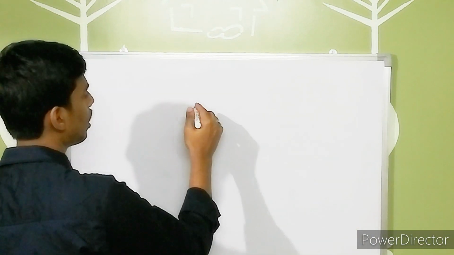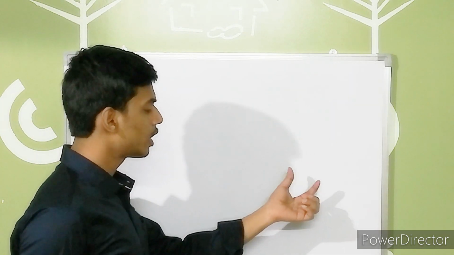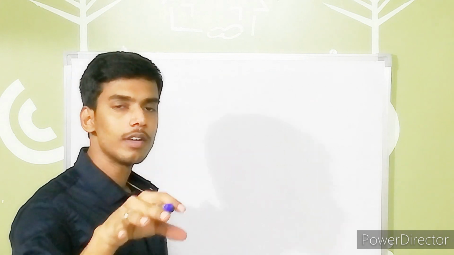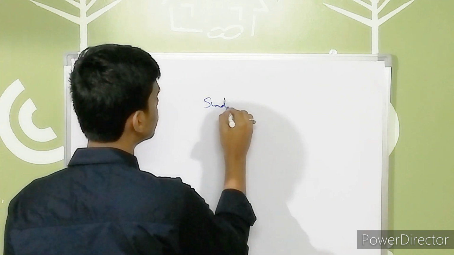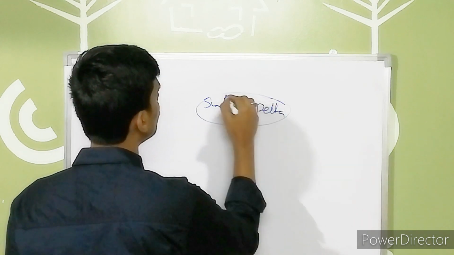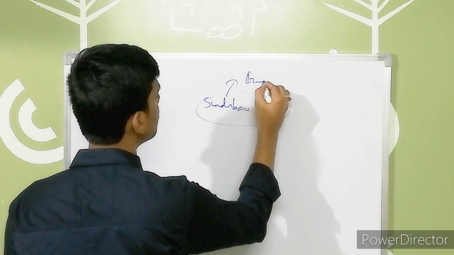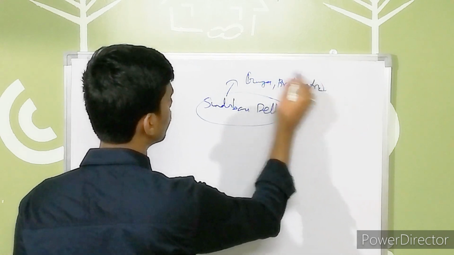Next, the classification. So I said these rivers, the Godavari, Krishna and Kaveri, join combinedly together to form the deltas in the Bay of Bengal. So the largest delta and the most important delta is the Sundarban Delta, which is formed by the rivers Ganga and Brahmaputra. It's the largest delta in our country, right?